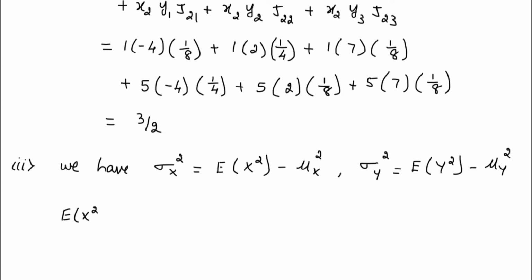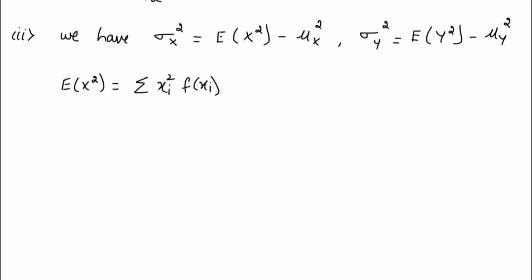So first let us try to evaluate E of x square. If you want to evaluate E of x square, the formula that we have is summation of xi square into f of xi. So once again you will repeat this only with the values of x. All the values of x have to be multiplied by f of x, but you have to take the x square value. So start with the x square value.